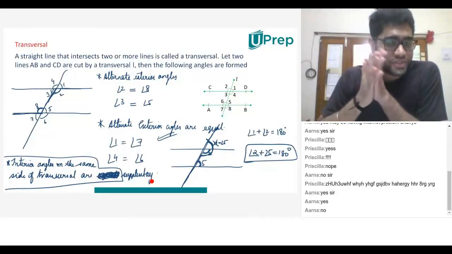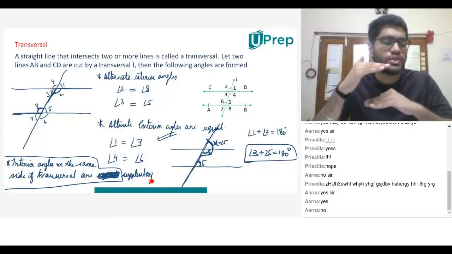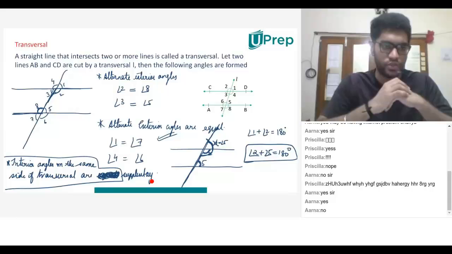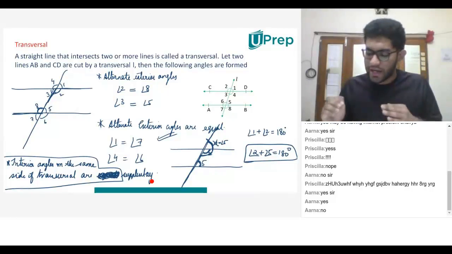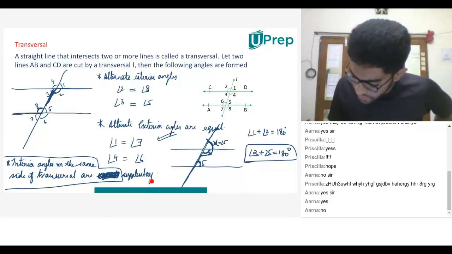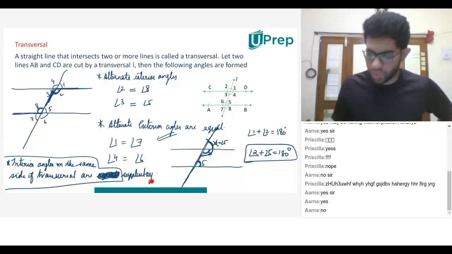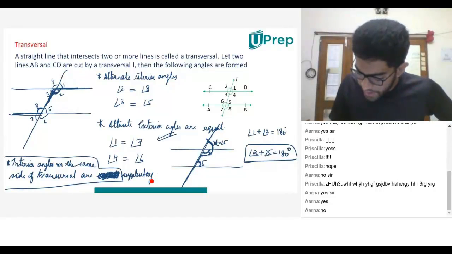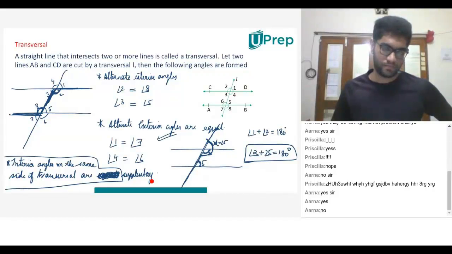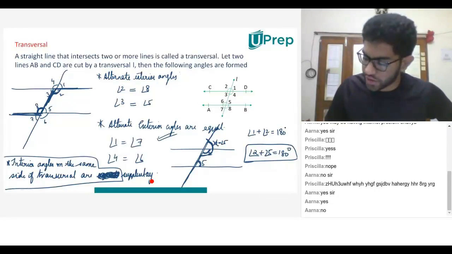And they are on the opposite sides of the transversal, and are they falling in between the two parallel lines, 2 and 8? That is the reason they are interior. You agree? Now, if I highlight this angle 2, and if I highlight angle 8, don't they look the same? You agree with me? So angle 2 and angle 8 are alternate interior angles. Alternate interior angles are equal.